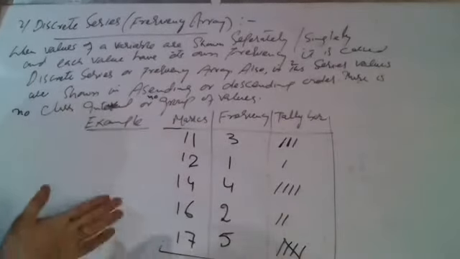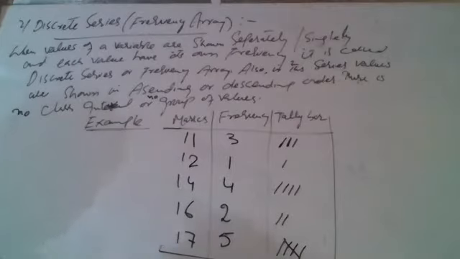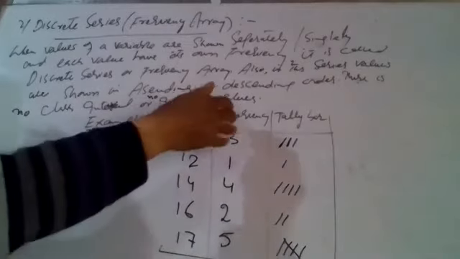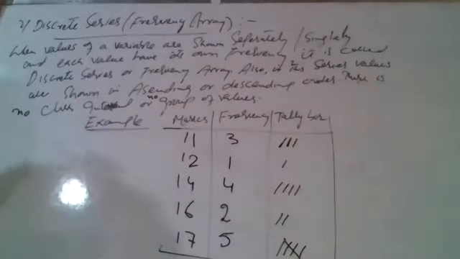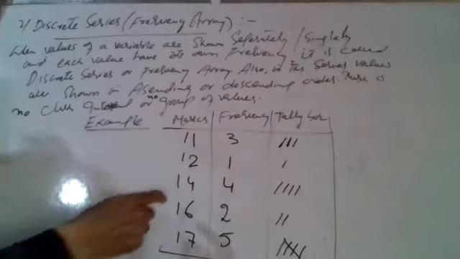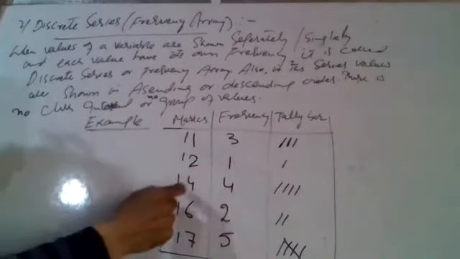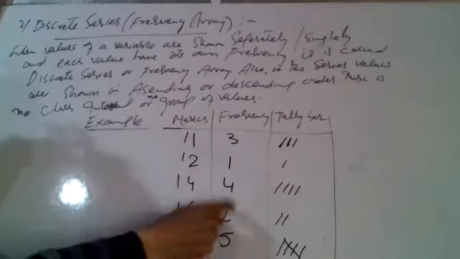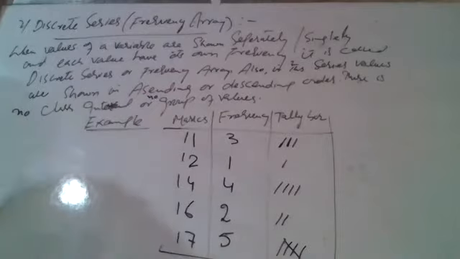This is an example of this discrete series. We have here marks and number of students or frequency. So each value has its frequency. 11 has frequency 3, 12 has frequency 1, 14 has frequency 4, 16 has frequency 2, and 17 has frequency 5.